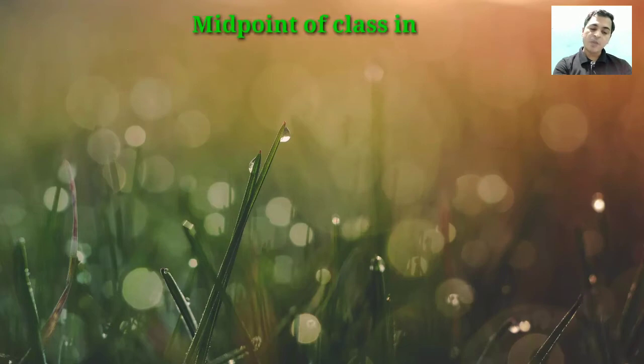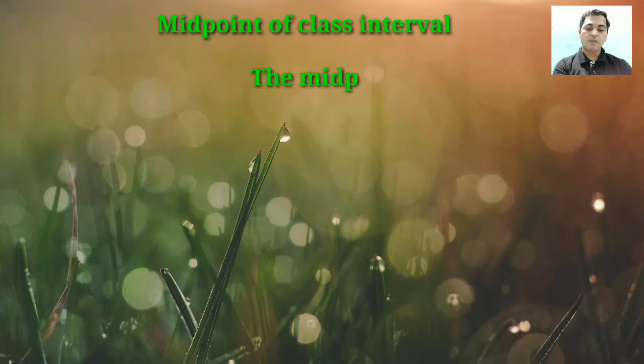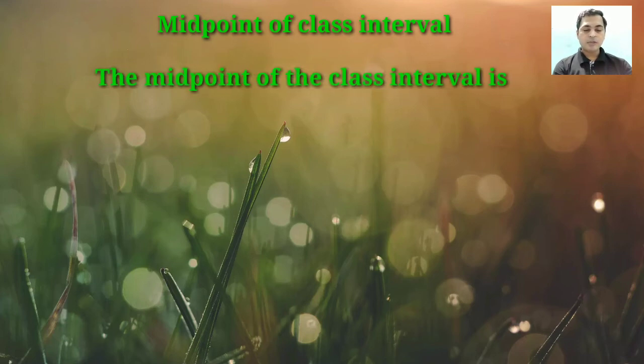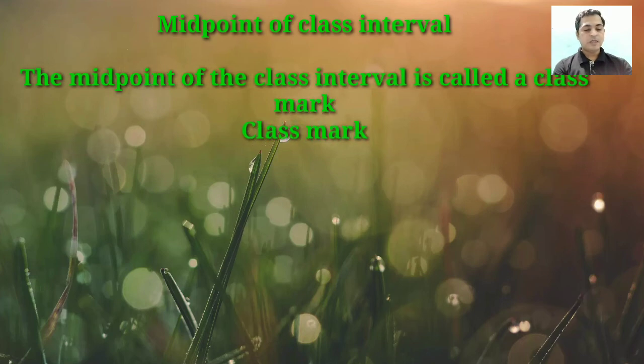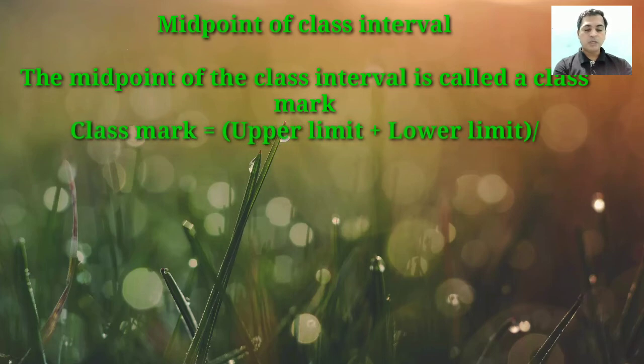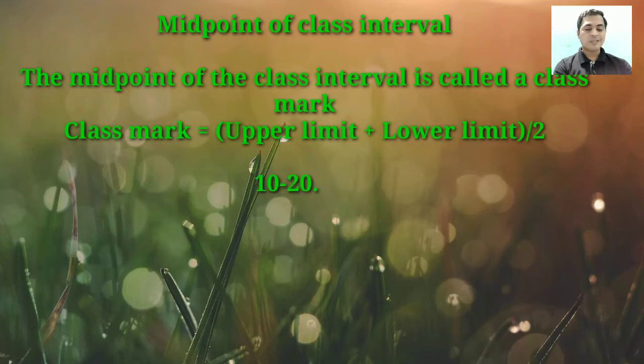Next is the midpoint of the class interval. The midpoint of the class interval is called the class mark. Class mark is equal to upper limit plus lower limit divided by 2. Suppose you want to find the class mark of 10 to 20.